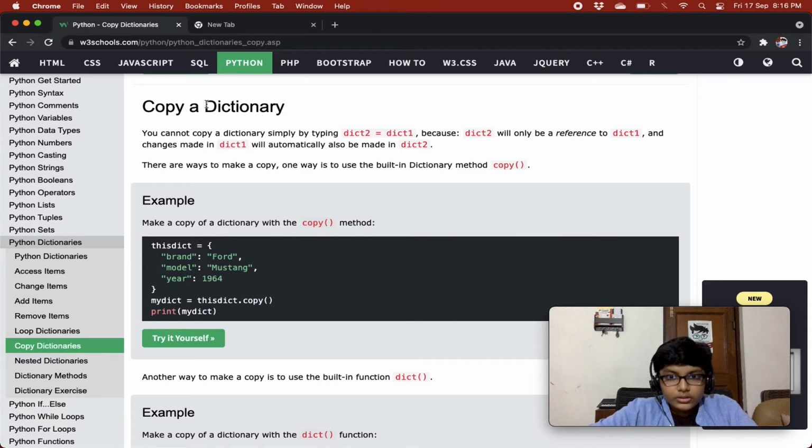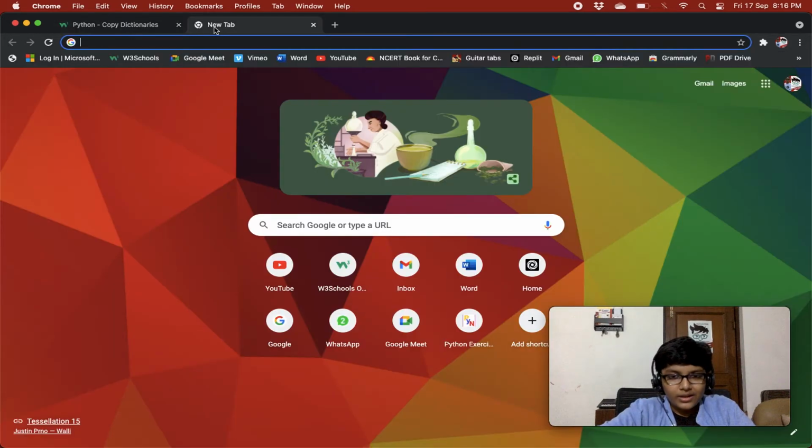So when you do dict2 equals dict1, what is happening? Dict1 is a variable that is saved at a certain memory location, right? And then you are doing dict2 equals dict1.